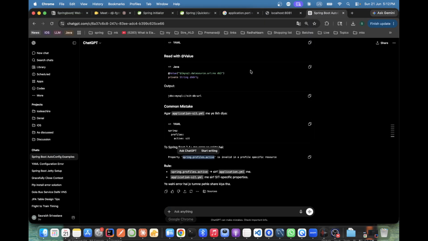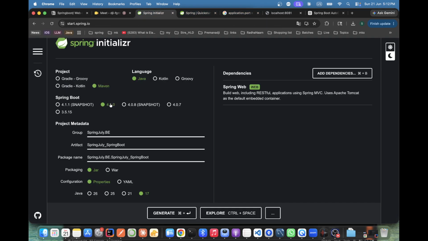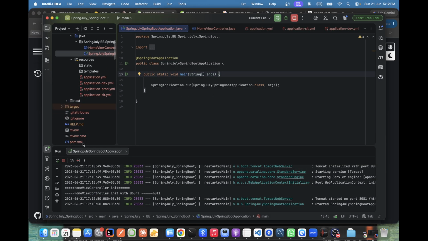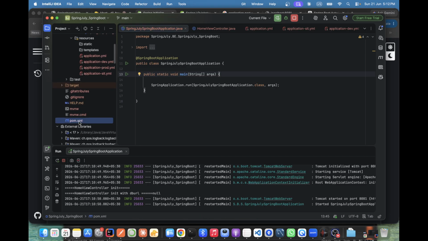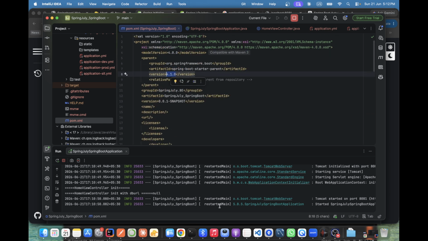Let me tell you, we are using Spring Boot 4 version, na? Yeah, Spring 4 we are using. Maybe we need to tell this as well. Maybe something they changed. Yeah, Spring Boot starter, Spring Boot, this we are using.